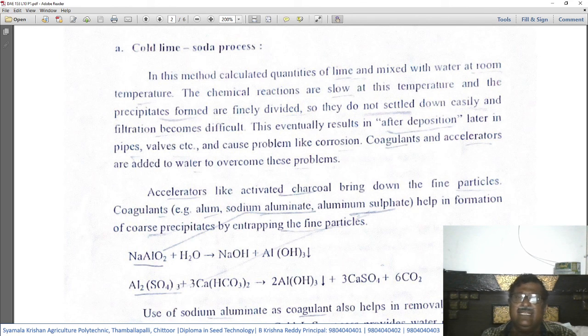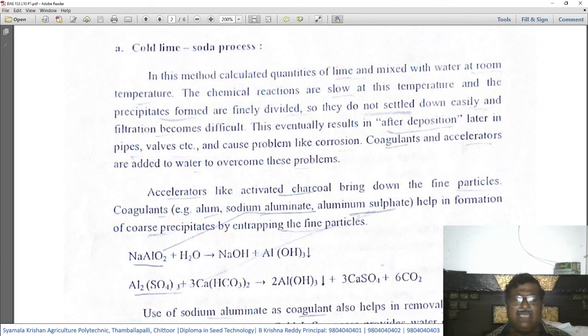This means they will make the finely divided suspended precipitate into bigger size, so that settlement will be faster and the filtration process becomes easier. Substances which accelerate the process of coagulation are called accelerators. Certain accelerators are charcoal, that is activated charcoal, which brings down the fine particles.